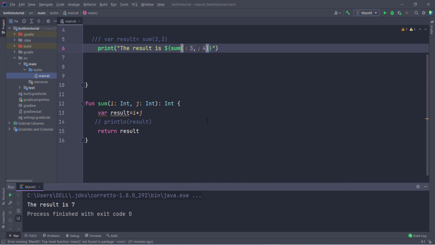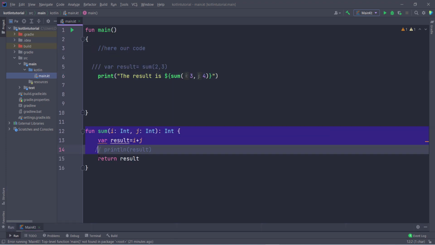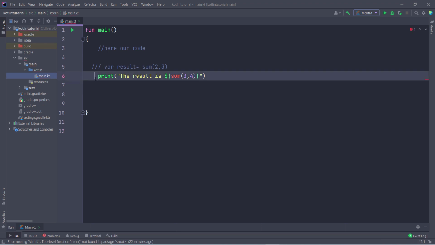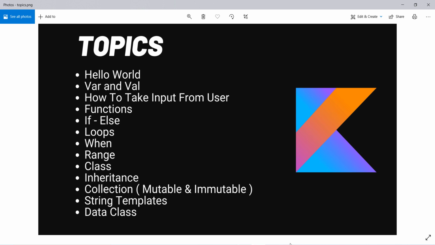But before creating a function in Kotlin, first one thing I want to show is how to use if-else in Kotlin, because if you know if-else, then there is a benefit of creating that function to use a function as a variable. So I delete this. First of all, this is also using a function as a variable. Now I delete this, and I also delete this. Now try to understand what is if-else in Kotlin. So this is our next topic, if-else in Kotlin.